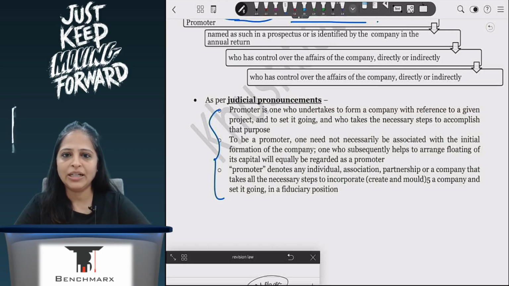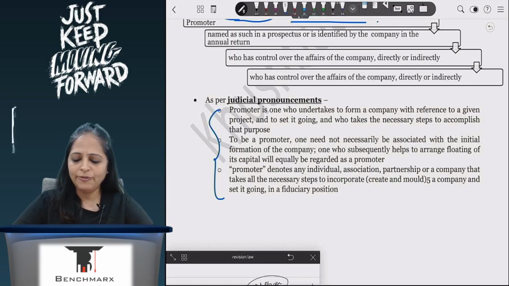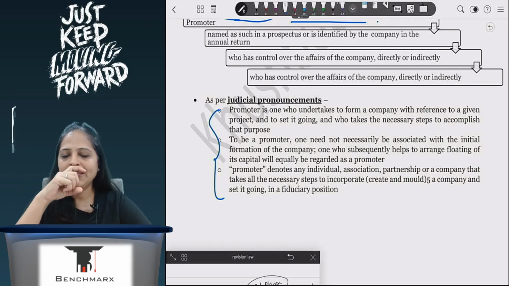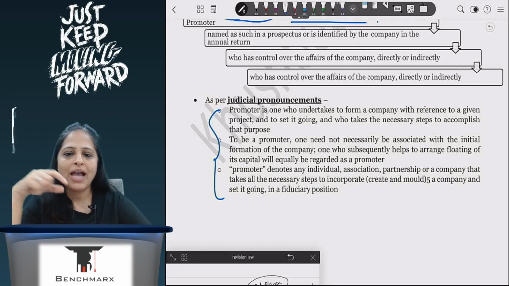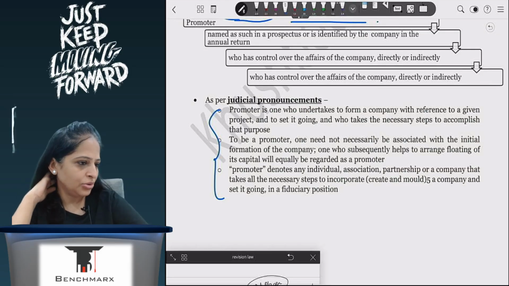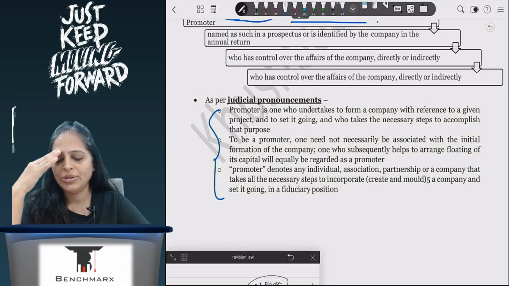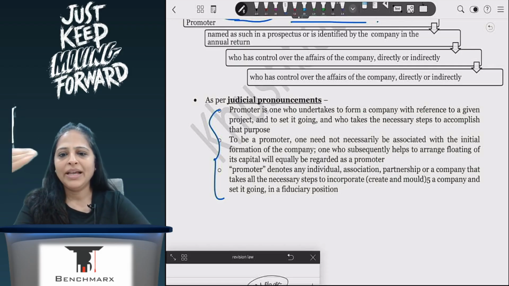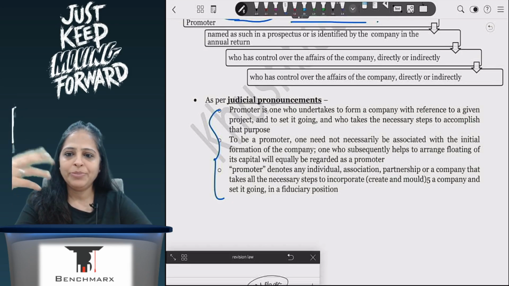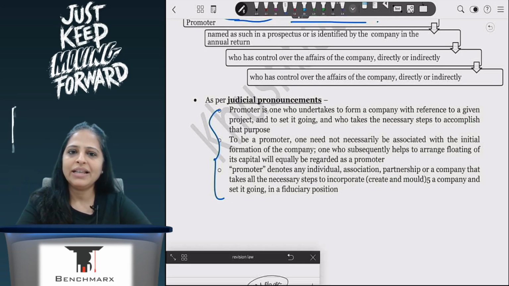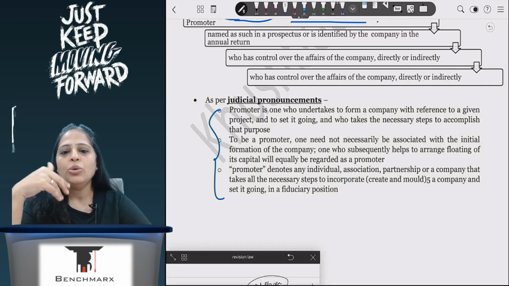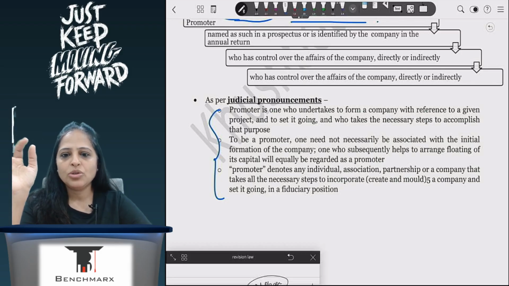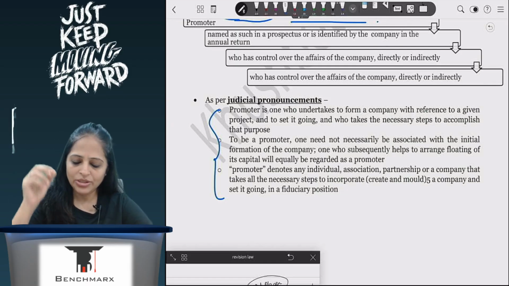So if I am a kirana shop doing something offline and earning X rupees as revenue, and now because of an app that I've developed and tie up with Zomato, Zepto, Swiggy, my working has changed, that person who is changing that particular thing for my company will also be a promoter. So promoter is not just restricted to the person who is there at the time of initiation of the company. He is also the person who has brought about some changes.